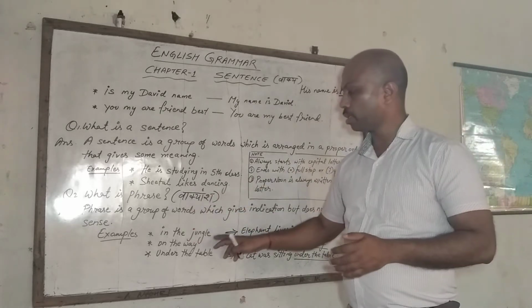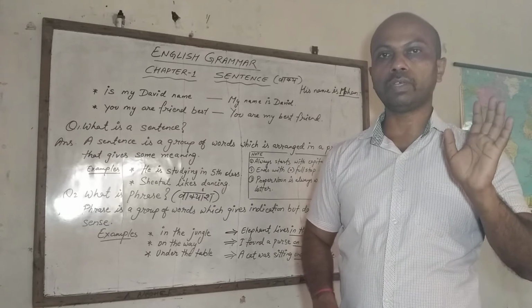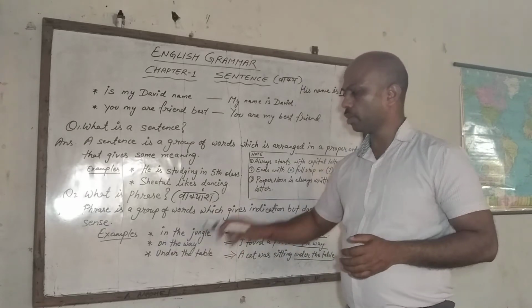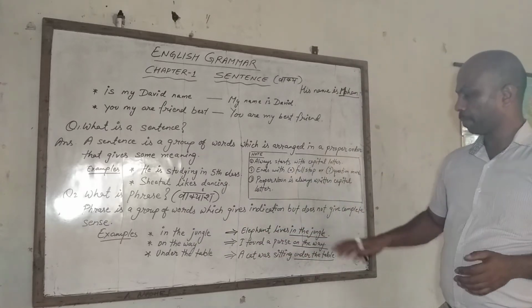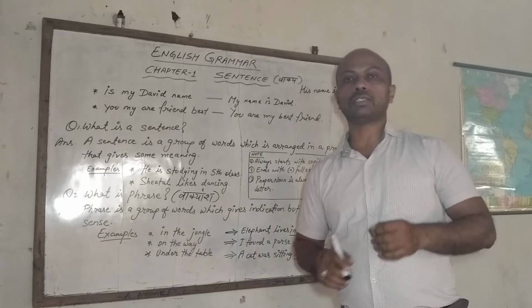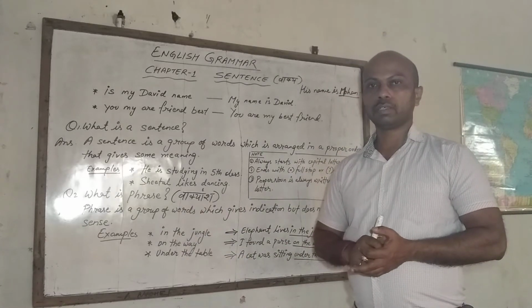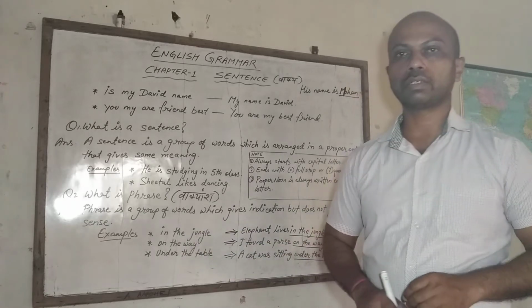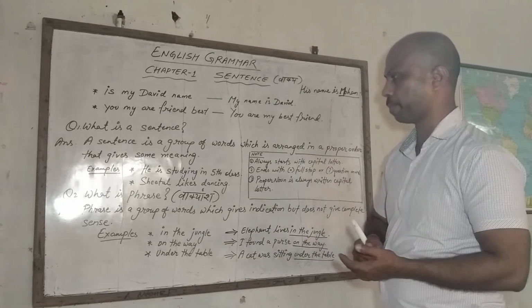And in the jungle, this is a small part of a sentence, so it is not giving a clear meaning. Same way, on the way. I found a purse on the way. This sentence gives us the complete meaning of on the way. On the way gives us some meaning, not complete. But the sentence gives us the complete meaning.